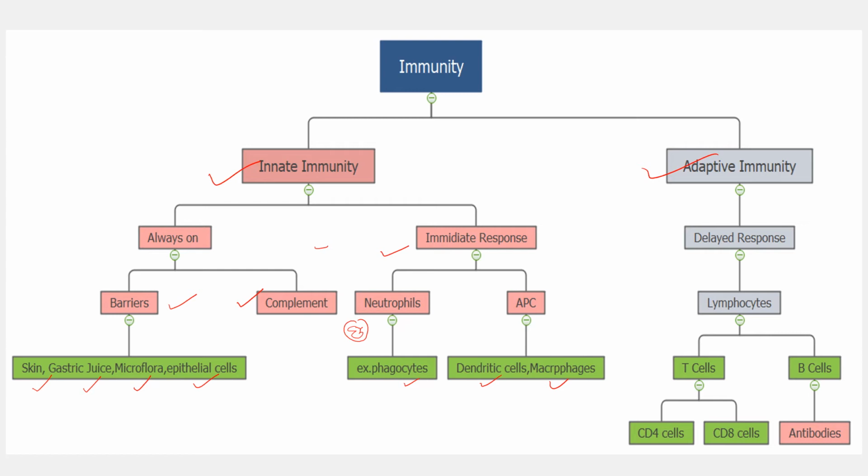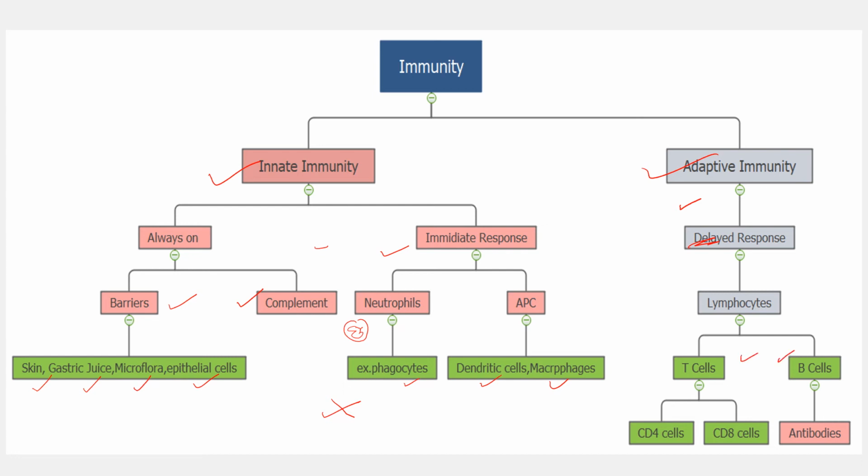But sometimes the bacteria produce lots of toxic chemicals, and this innate immunity is not sufficient to fight against them. At that time adaptive immunity takes its role, and that's why it is said to be the delayed response. Now the lymphocytes: the T cells, then B cells.